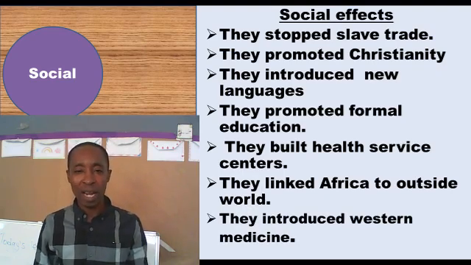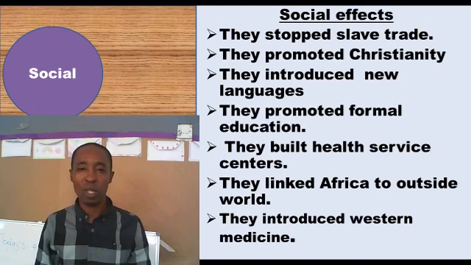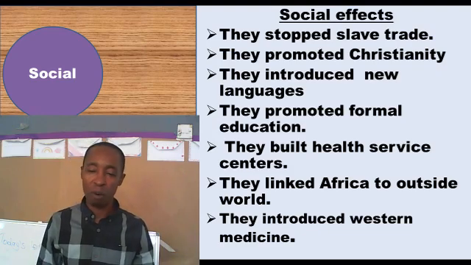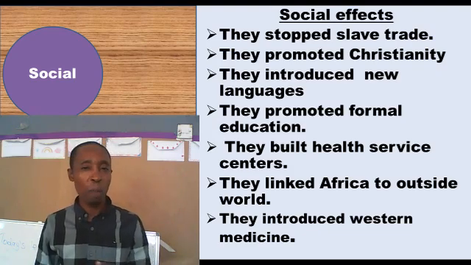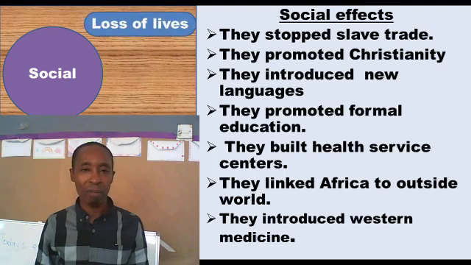The medicine we had in Africa, before or prior to the coming of the colonists, was not from the Western world, was not heavily processed medicine, was not industrially processed medicine. We would just pick from the bush, process slightly, then consume. So those are some of the social aspects. Let's look at the other social aspects.